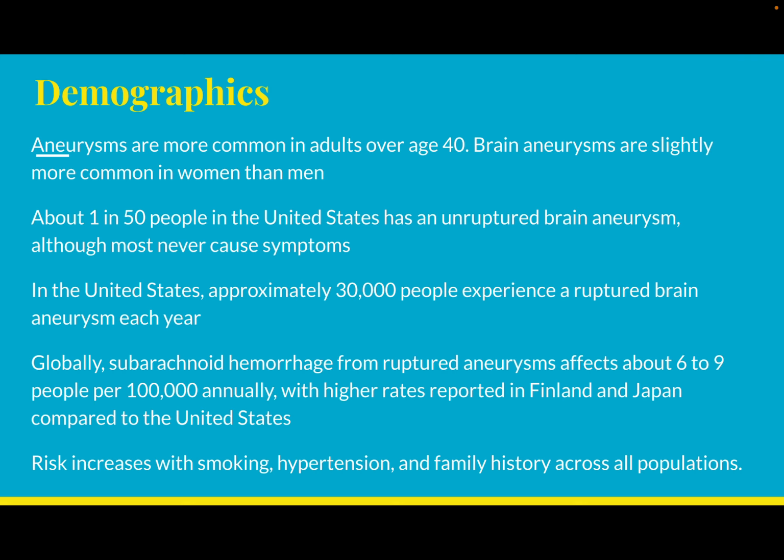Demographics. Aneurysms can happen to anyone, but they are more common in adults over 40, and the risk increases with age. Brain aneurysms are slightly more common in women than men. In the US, about 1 in 50 people have an unruptured brain aneurysm, although most never cause symptoms. Around 30,000 people in the US experience a ruptured brain aneurysm each year.